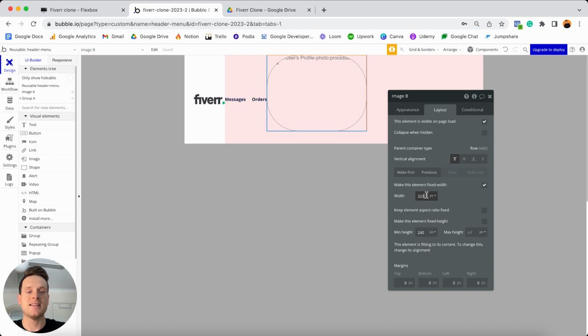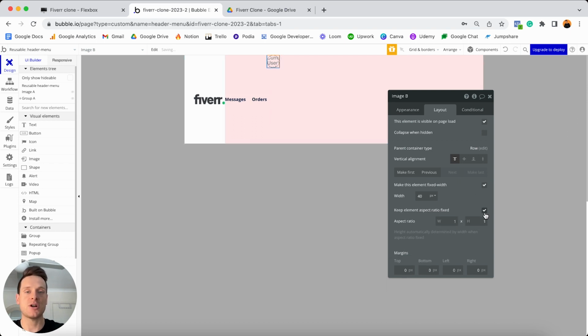I can then jump to my layout tab here because I'd also like to update the dimensions of this image. And in this case, the dimensions are going to be 40 pixels in width, and I will be keeping this as a fixed width because at any given point in time, I'm only going to want this to be this size. I don't want it to be any smaller or any larger. I'll also tick this option to keep this element's aspect ratio fixed, and I'll have that be at a 1:1 ratio, so that way it becomes a perfect square. I can then choose to vertically align this in the center of my red group, and finally just add in 20 pixels of margin on the left, so that way this profile photo does not touch the text element beside it.